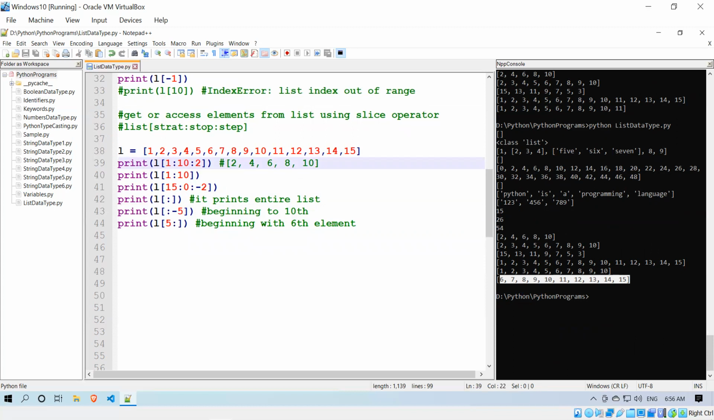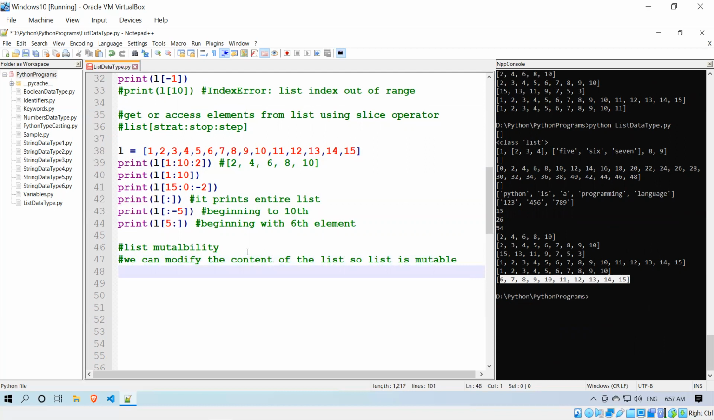Okay, so now we'll go to the next topic, that is list mutability. We discussed that we can modify the content of the list. So the list is mutable.